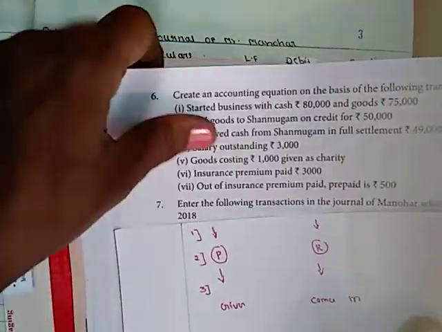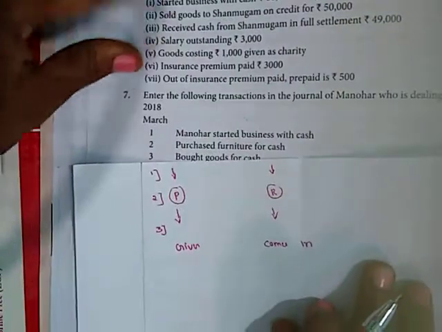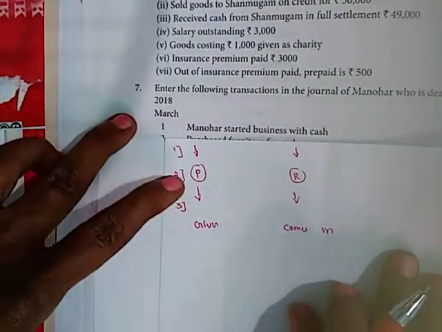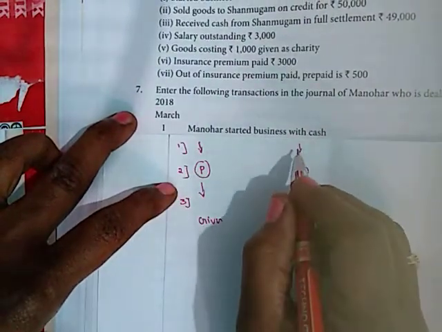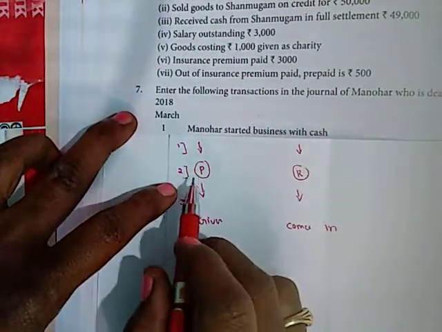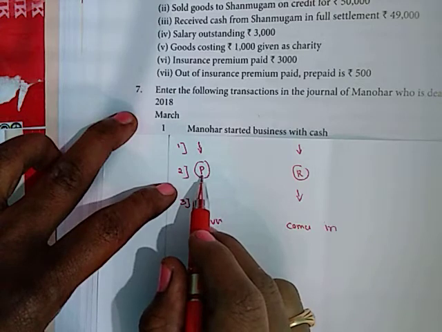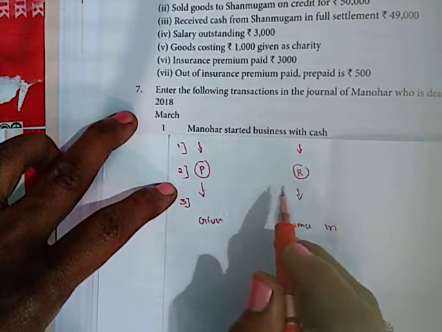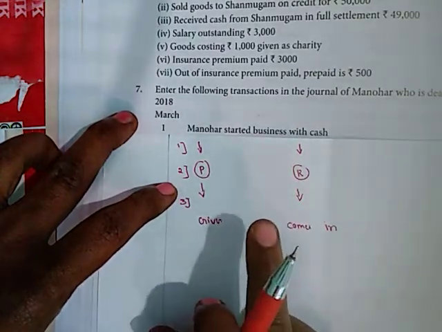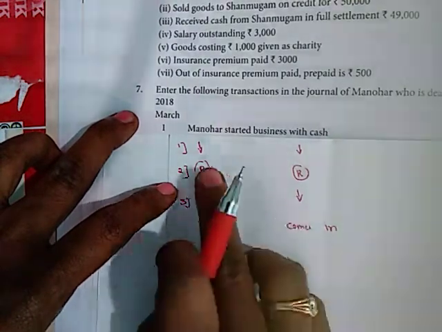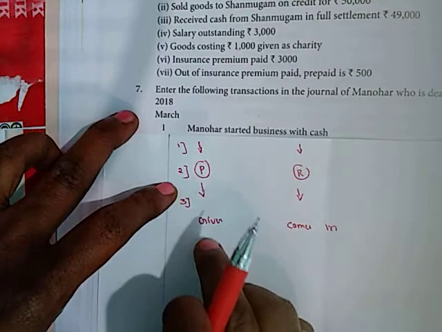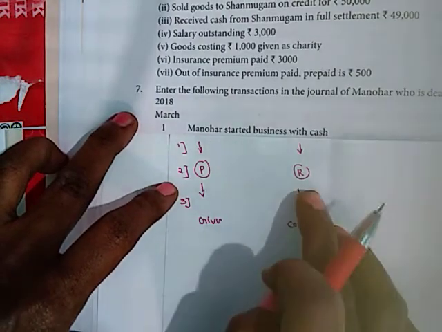So, Manohar started business with cash. The involved accounts are Manohar and cash. Next, classification: personal and real. Always think from the business point of view. From the business point of view, Manohar is the giver for us, and cash comes in.